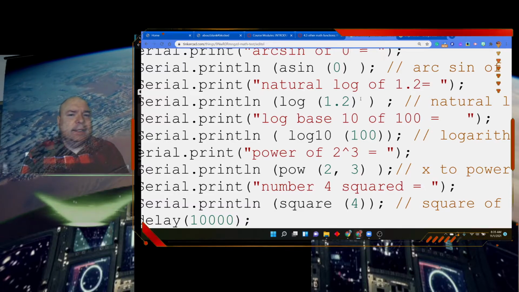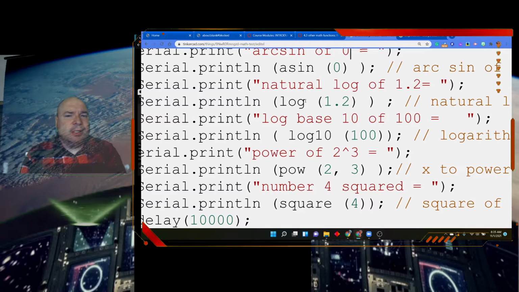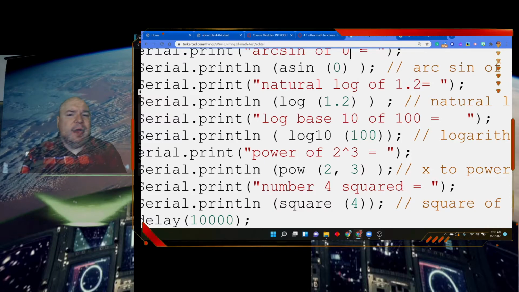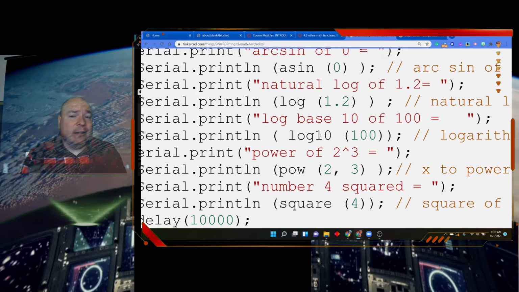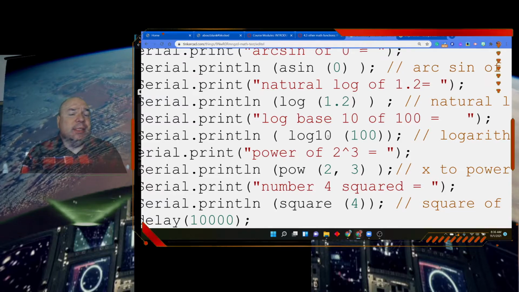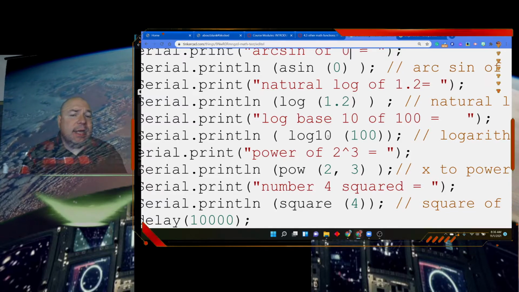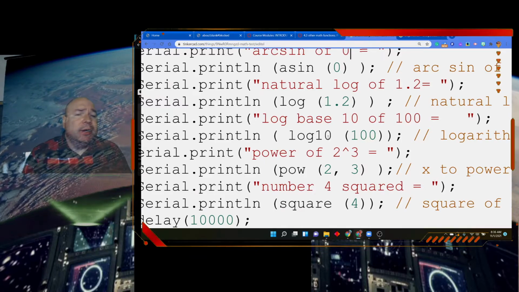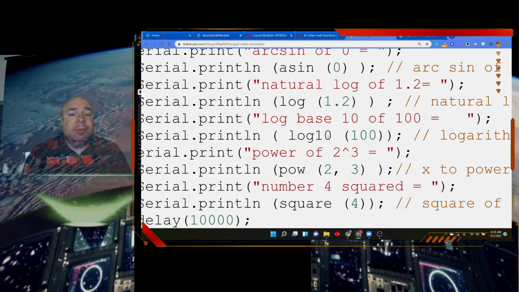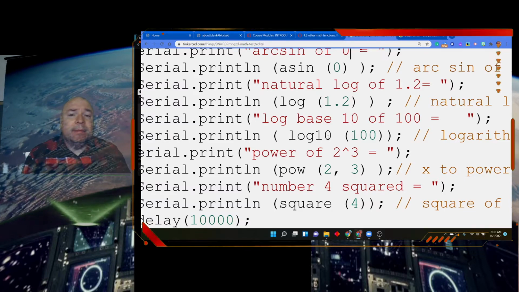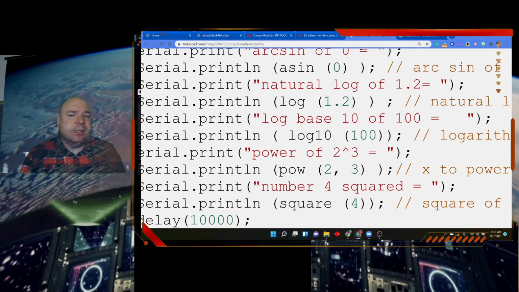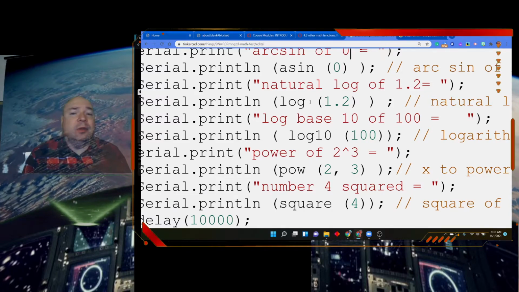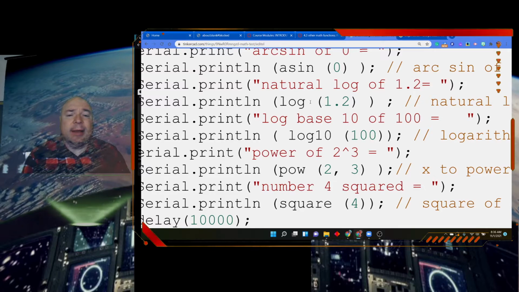But oddly enough, the computer uses the same word log for natural log, and log base 10 is log10, with a 10 after it. So this is the same kind of idea, only instead of being base e, it's base 10, and we're asking what power of 10 is equal to 100. So in this case, we know the answer would be 2. 10 to the second is equal to 100. So this is a little weird. In our math class, we use ln, not log, and that's something you could look up if you forgot. It's pretty easy to double check that.